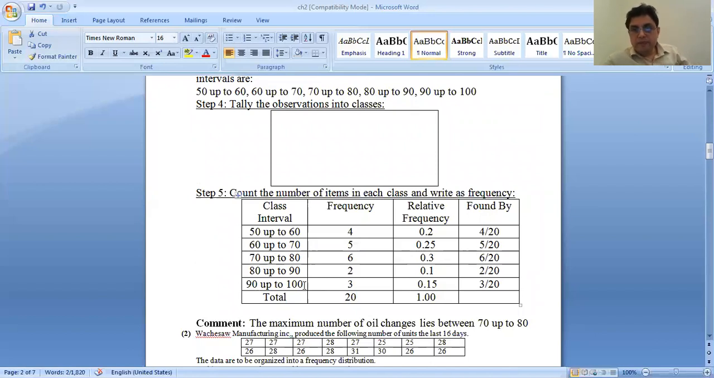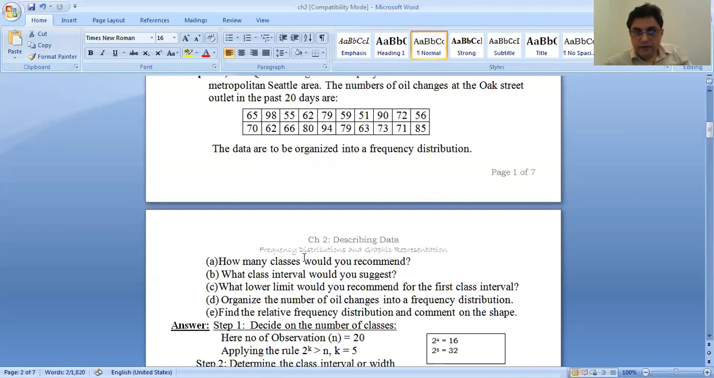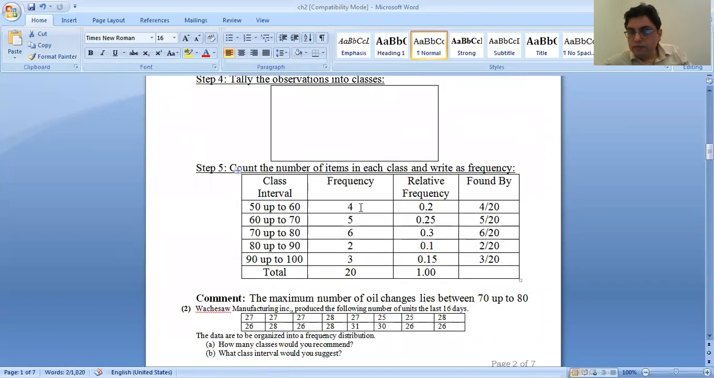In the next step, frequency. How to count frequency? Check how many numbers are more than 50 but up to 60. 60 should be included in this class, not in the next. So check. It would be 4: 1, 2, 3, and 4. So put 4 here.